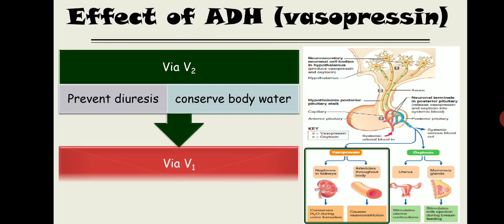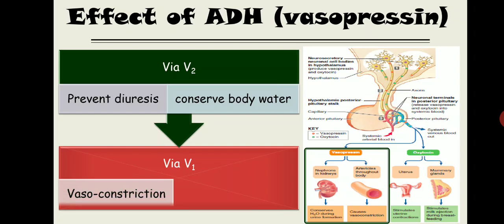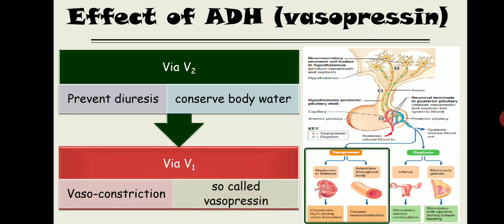And via the V1 receptor, it is going to constrict the vessel, vasoconstriction, so it is called vasopressin. The name vasopressin came from the action of ADH via the V1 receptor, which is going to press the vessel, and the name ADH came from the action via V2. Got it? Now how will this ADH conserve water? The more prominent action of ADH is to conserve body water and prevent diuresis.